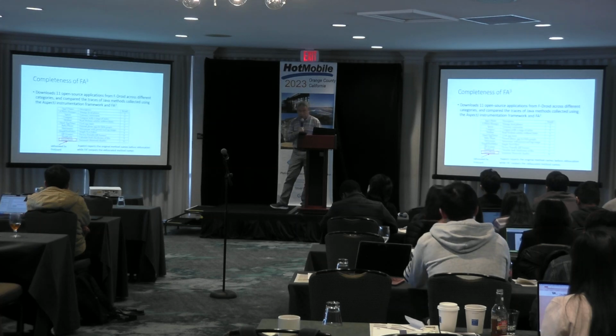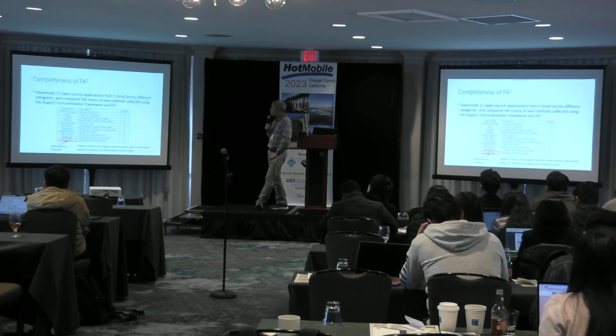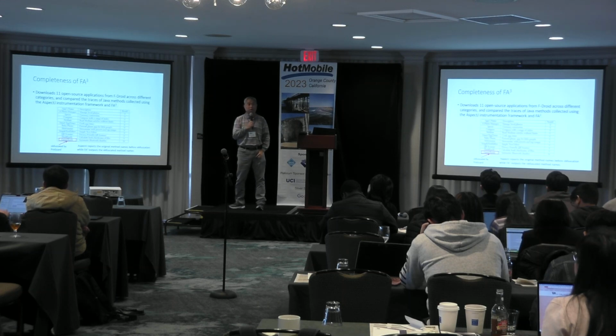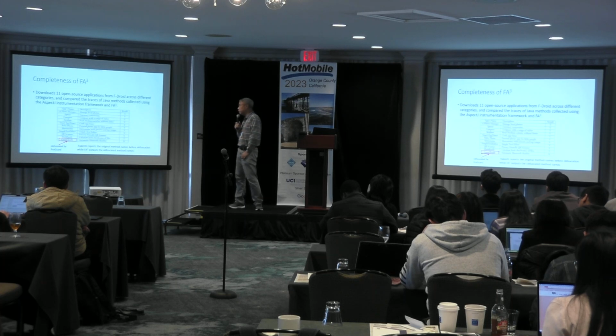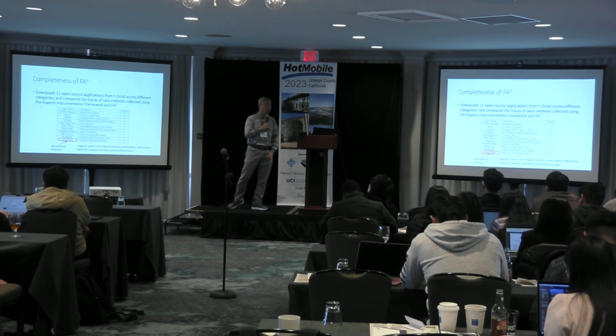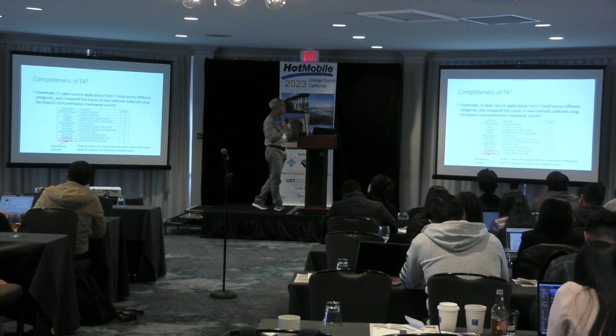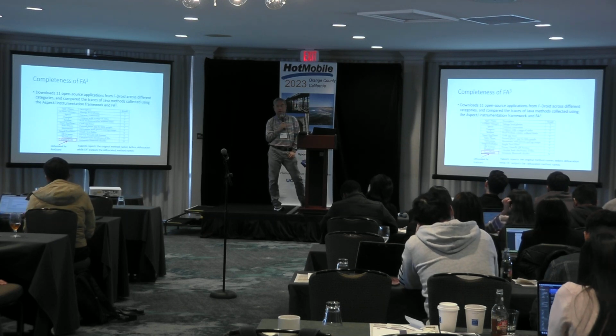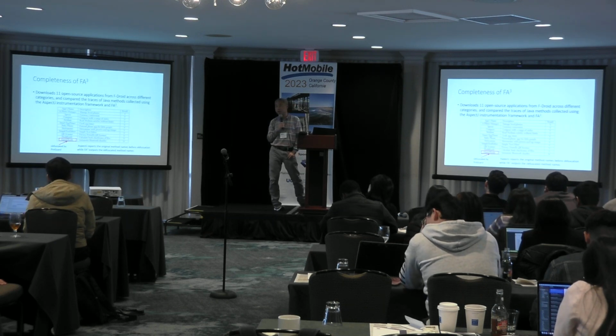All right, let me come to the evaluation part. The first evaluation that we perform is on the completeness or the correctness of this fine-grained tracing. What we did here is compare our tracing result with a source-level solution that is in the market. This AspectJ is another solution, but it works on the source code only.